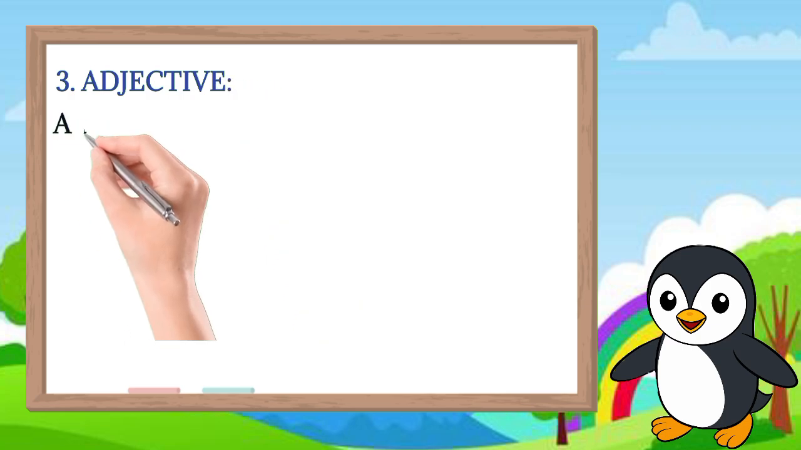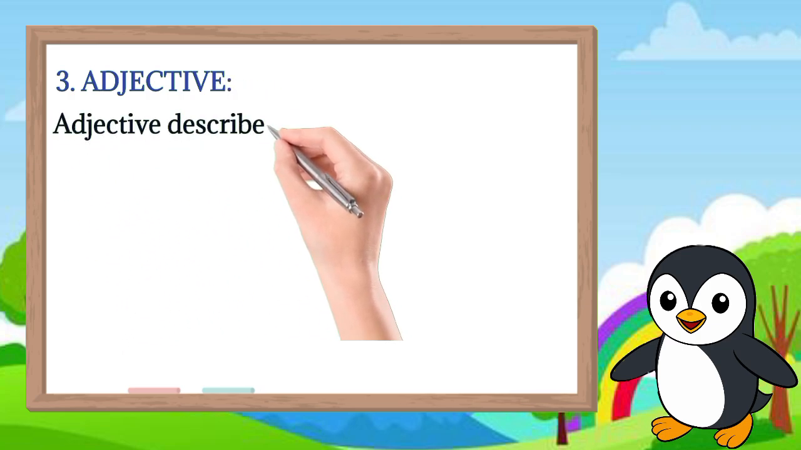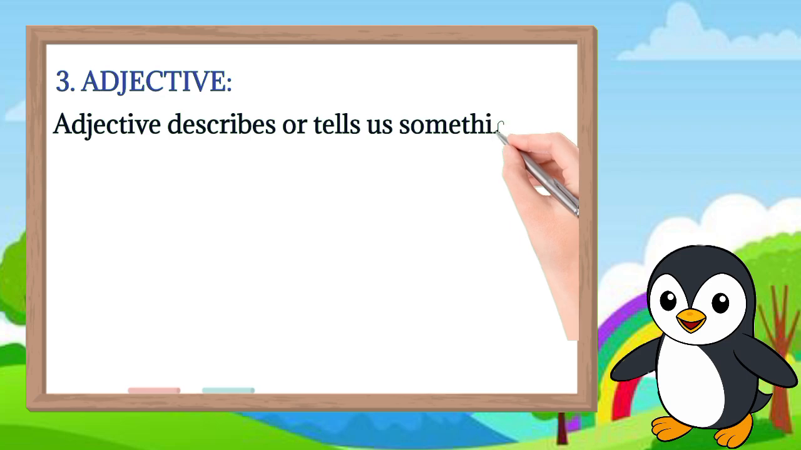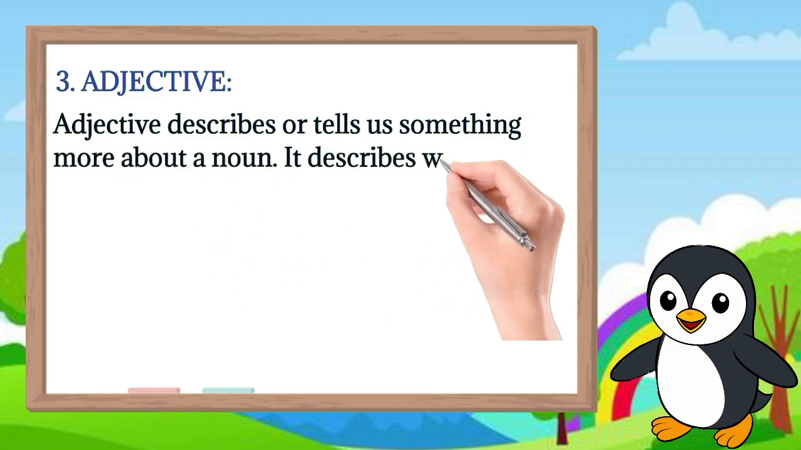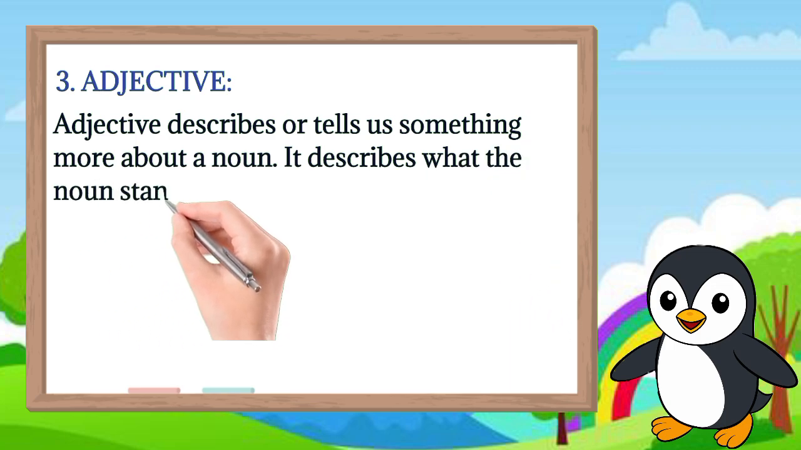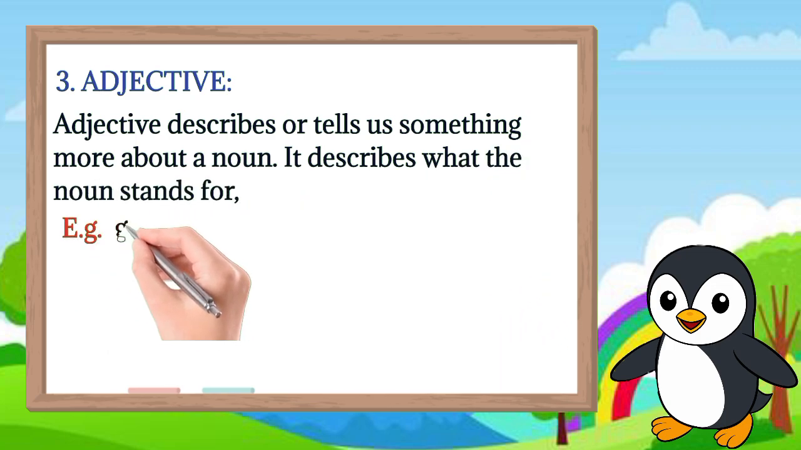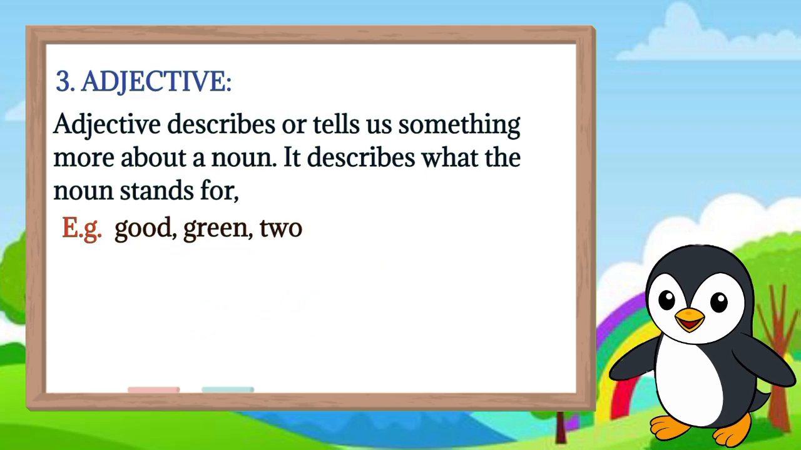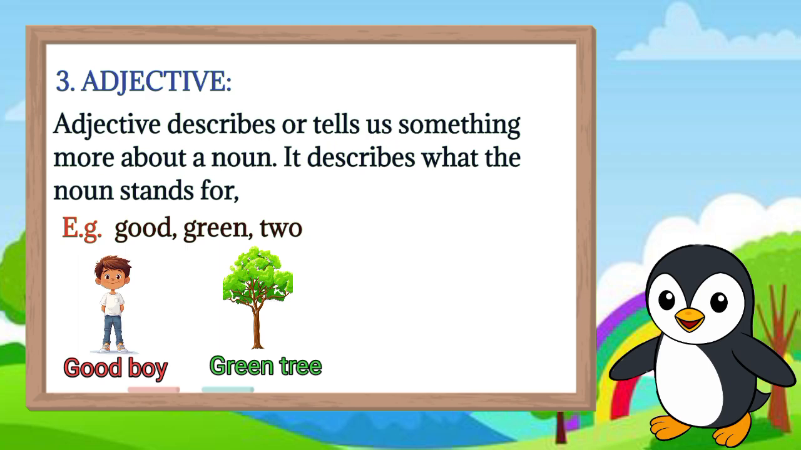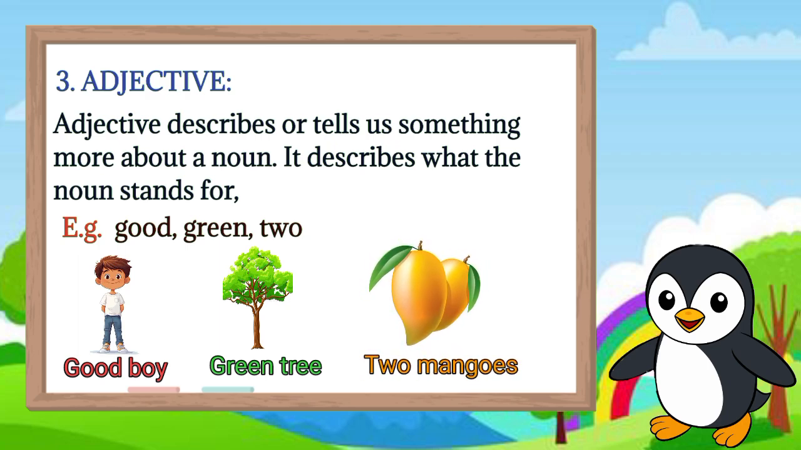Adjective. Adjective describes or tells us something more about a noun. It describes what the noun stands for. Example: good, green, two. Adjective gives us some more information about a noun. Example: he is a good boy. It is a green tree. There are 2 mangoes.